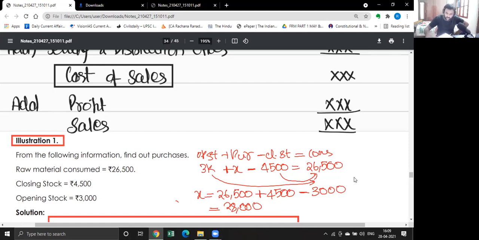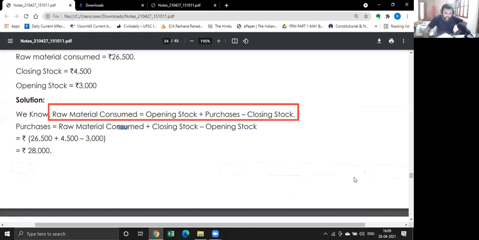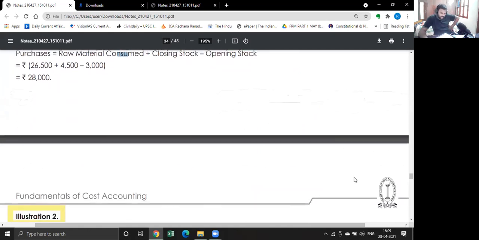Let me erase this. Opening stock plus purchases minus closing stock is equal to consumption. Let's see how this person has solved this. He used the same formula, he has just moved the terms from left to right. No special thing he has done.